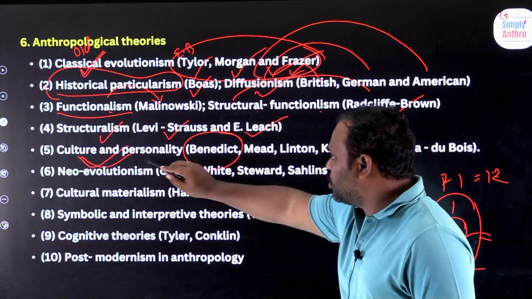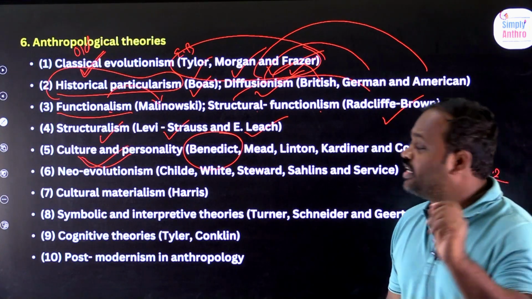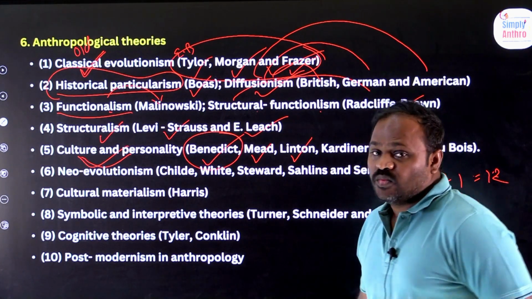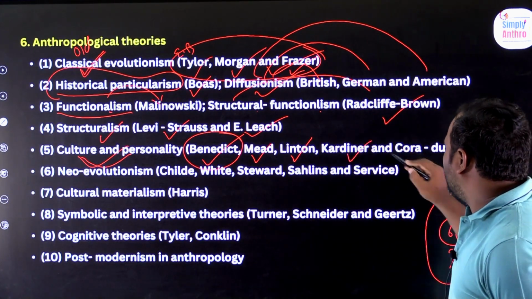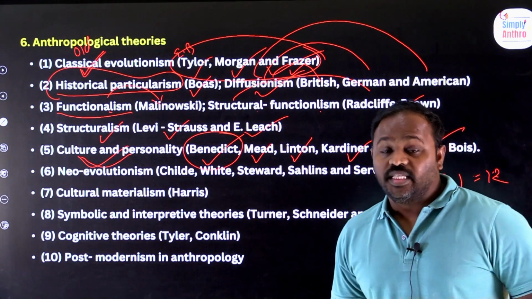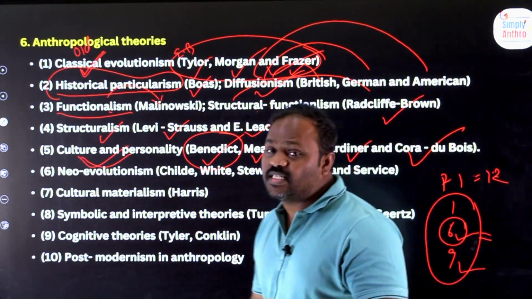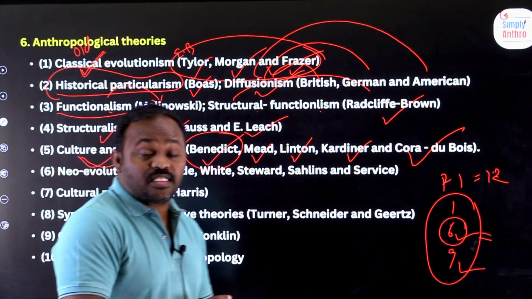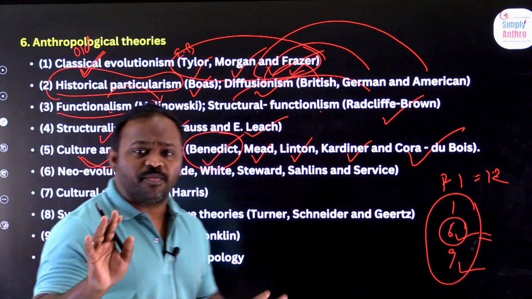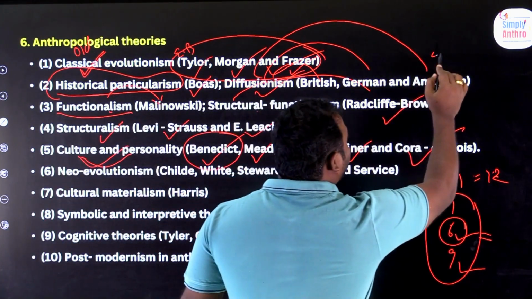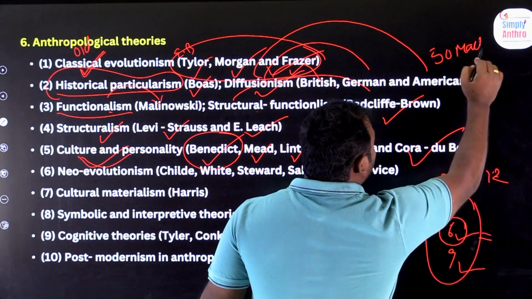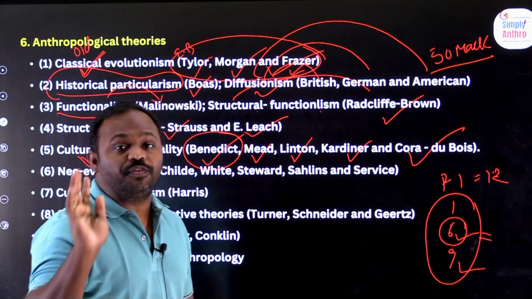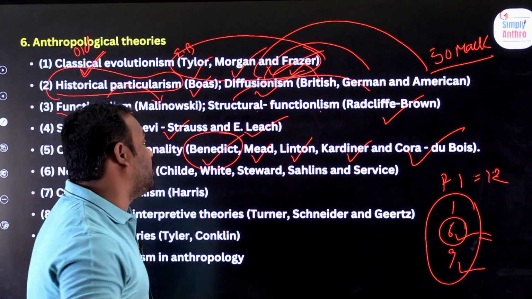Look at this. Who gave the concept called culture and personality? Ruth Benedict, Margaret Mead, Ralph Linton, Kardiner and Cora Du Bois. These are the people who gave the concept called the culture and personality school. In this we have thinkers, but if you repeat this once or twice, it is a very, very easy chapter, my dear. Only from this chapter you can get a minimum of 50 marks out of 250 in Paper 1. So this is a center point, very, very important.